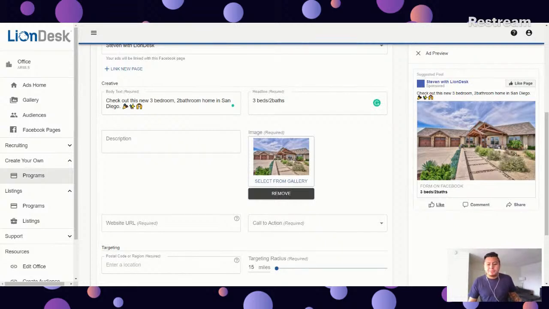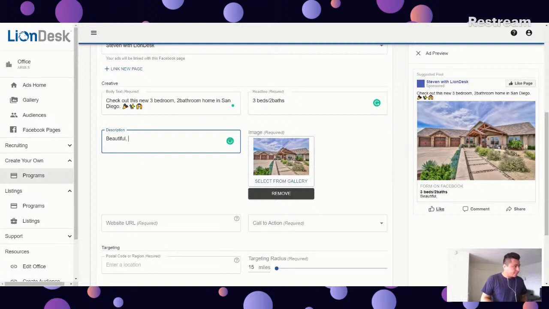The next one would be the description. So when you see description, you want to click. Let's see, this is going to be beautiful home. And add in as many other details as you'd like, right? Take advantage. Take a look at this beautiful 3-bedroom, 2-bathroom. So you can add in the body text, the headline, the description. You'll see the description is listed right below the headline.